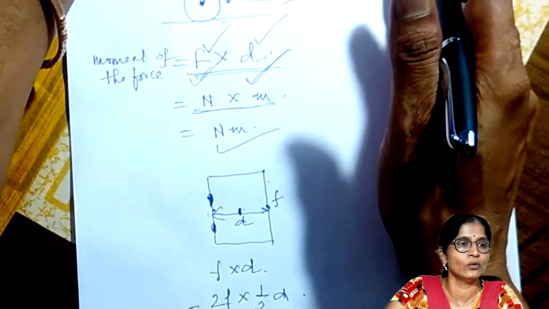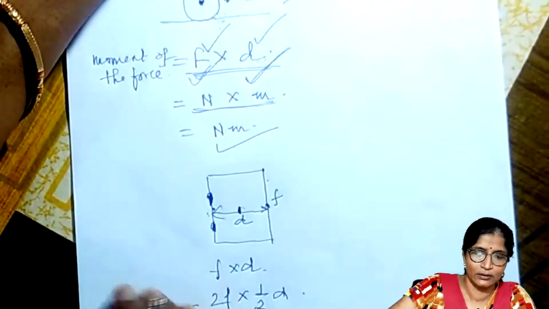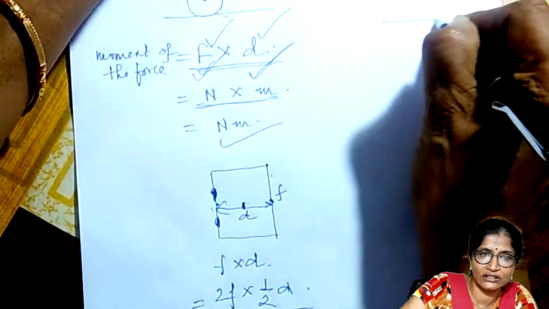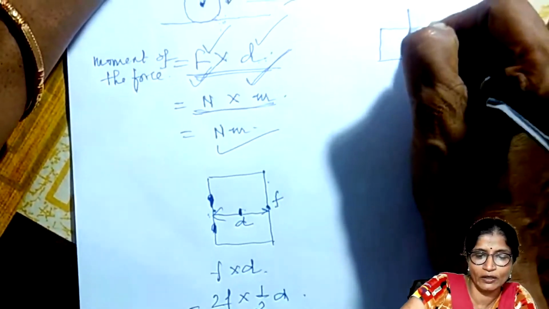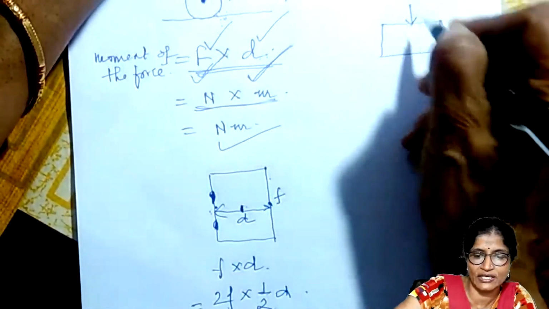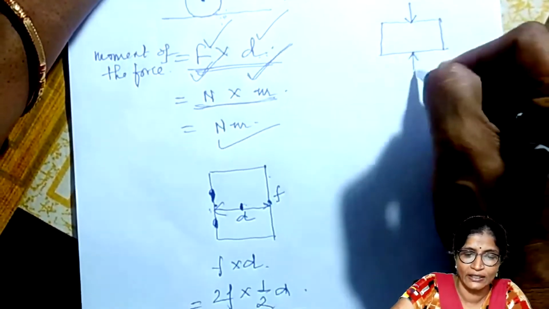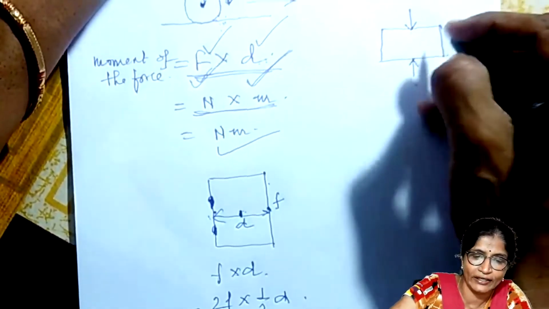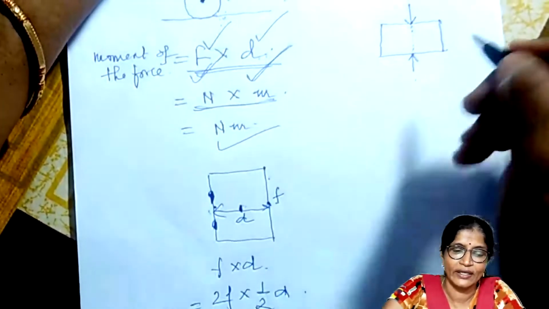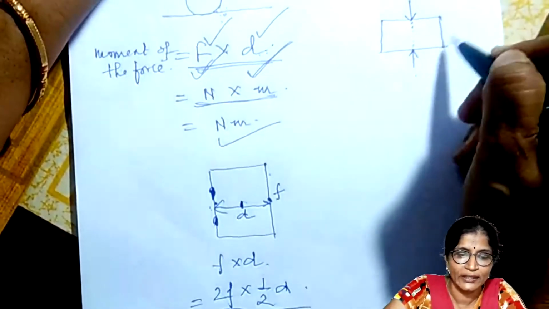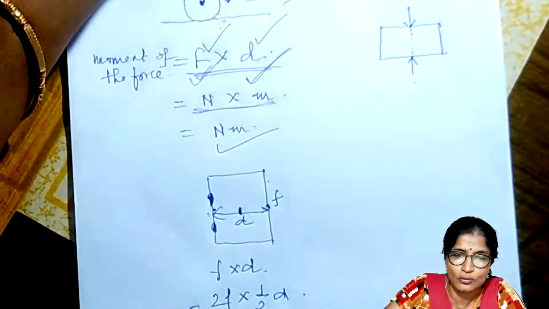Now next we will discuss what a couple is. Suppose this is a tabletop, and one boy is applying a force from this side, and another boy is applying an equal but opposite force from the other side, and the line of action of these forces is the same. Then you will notice that the tabletop stays at the same position; no change is observed.